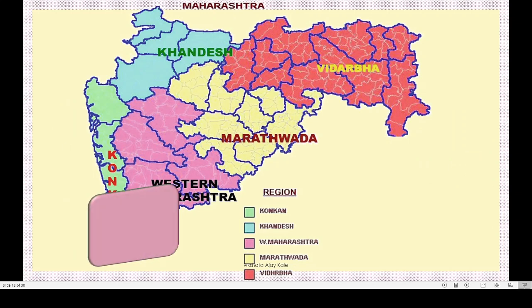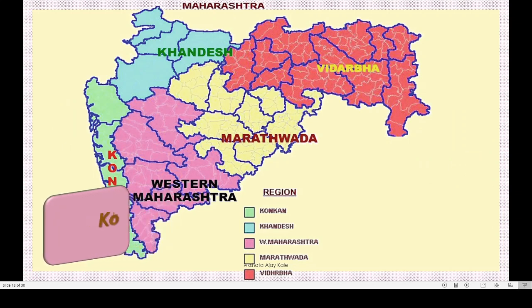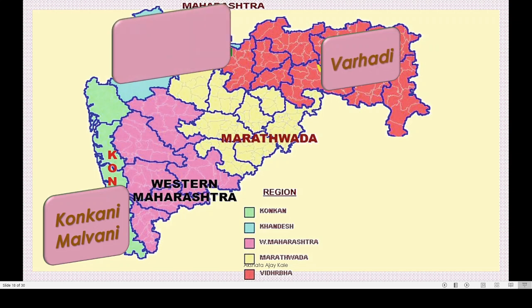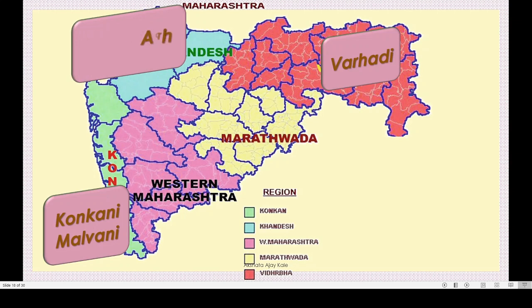Same thing I will show you here. See, this is the Konkan division. Here they speak Konkani and Malwani. In Vidarbha division, they speak Warhadi. See the divisions. And Khandesh, Khandeshi or Ahirani. Got this? Is this clear for you? Okay.